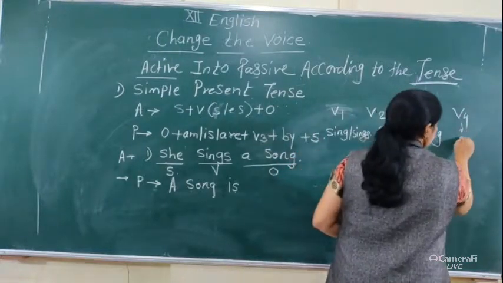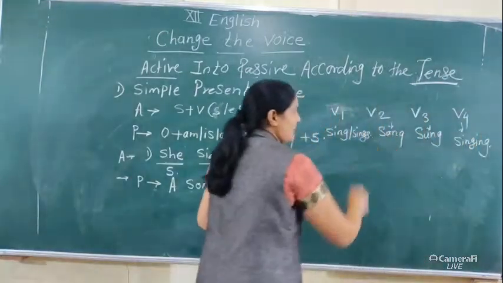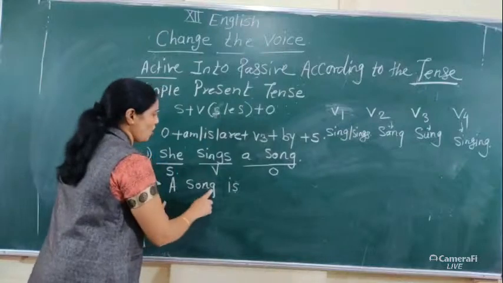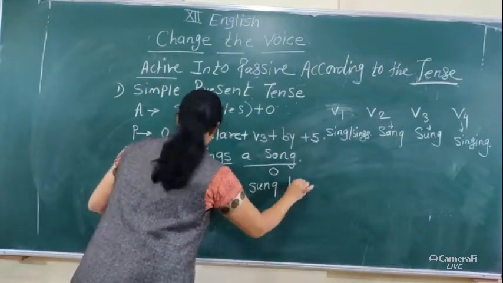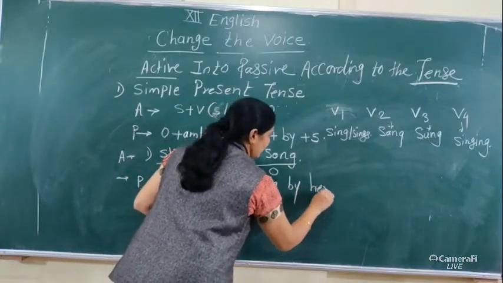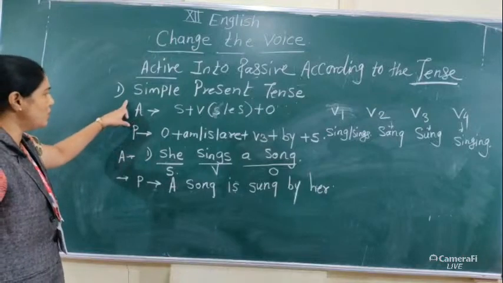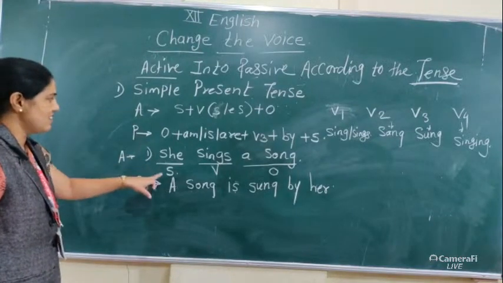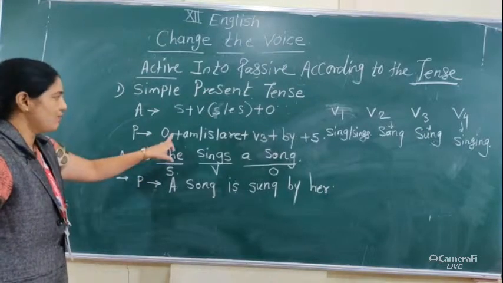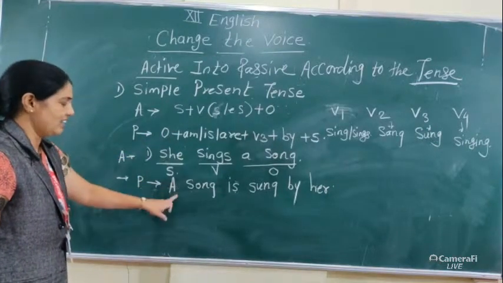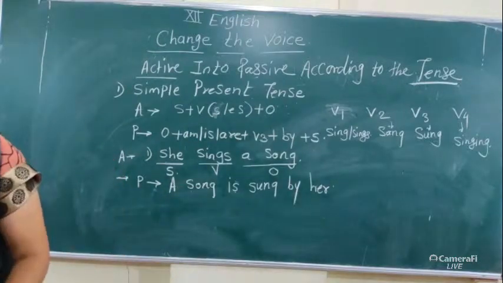And V4 is singing. Now we use the V3 form: a song is sung by her. In this way, when active voice is in simple present tense, we use this structure to convert it into passive, and the answer is: a song is sung by her.